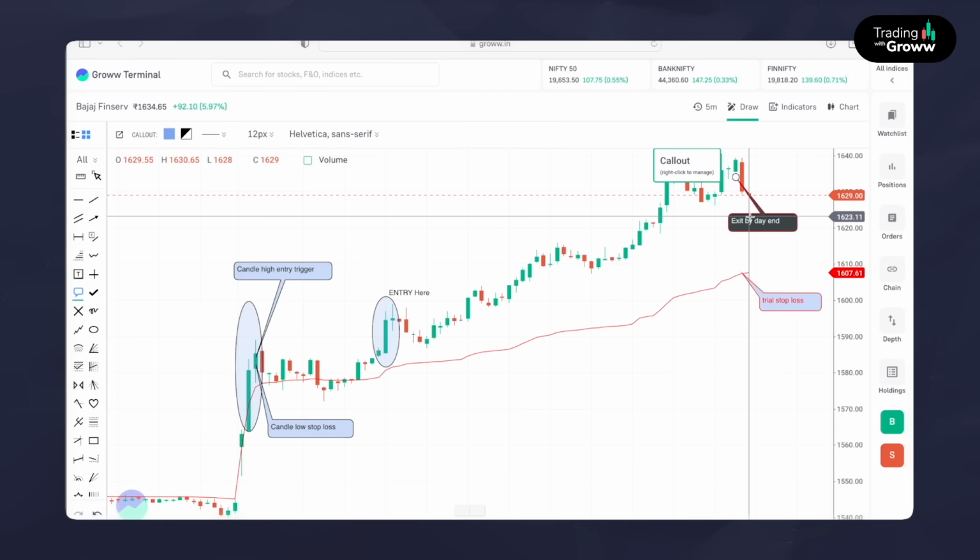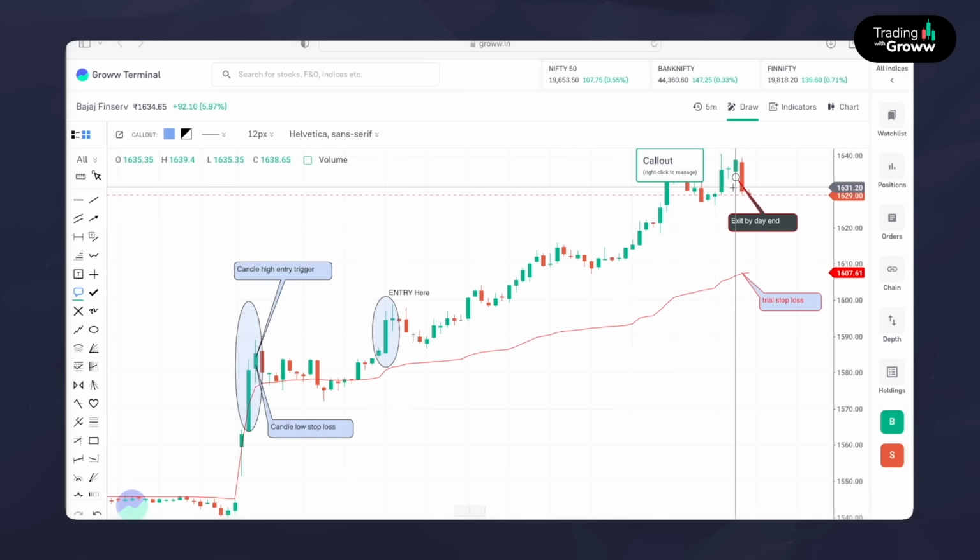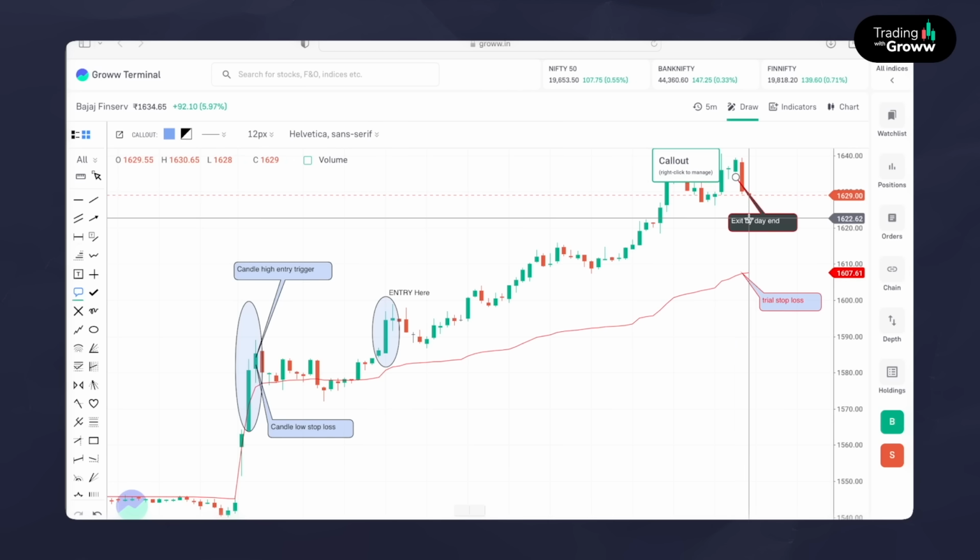Otherwise, exit by day end, which is approximately around 3:20, or as per your broker, whatever the intraday cutoff time is, we exit by that time.